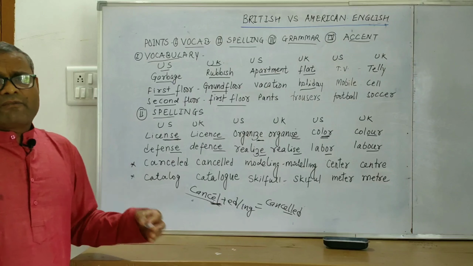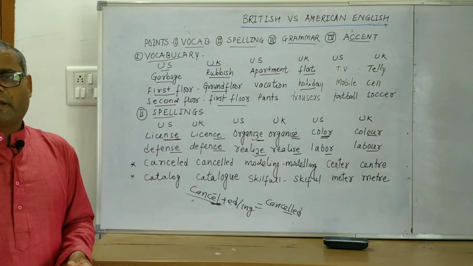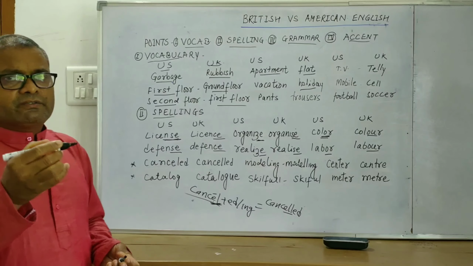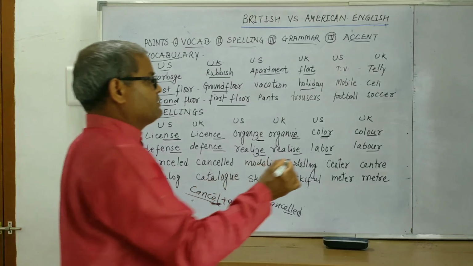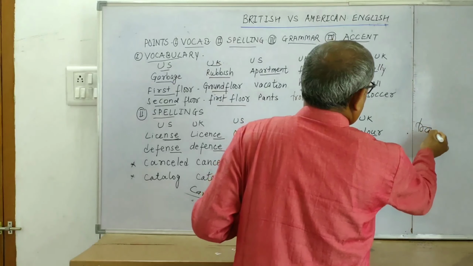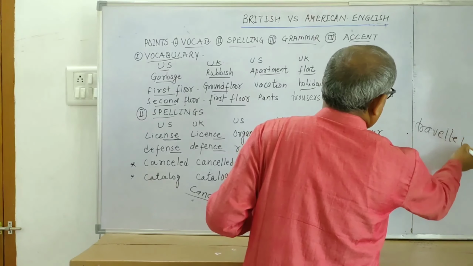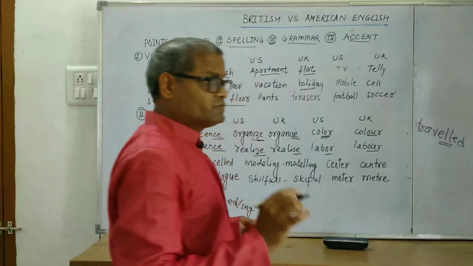So is the case with traveled. In American English, TRAVELED, and in British English, it becomes TRAVELLED. So this is the difference.